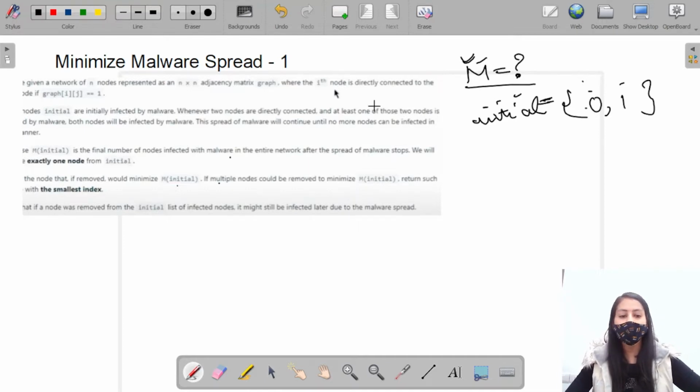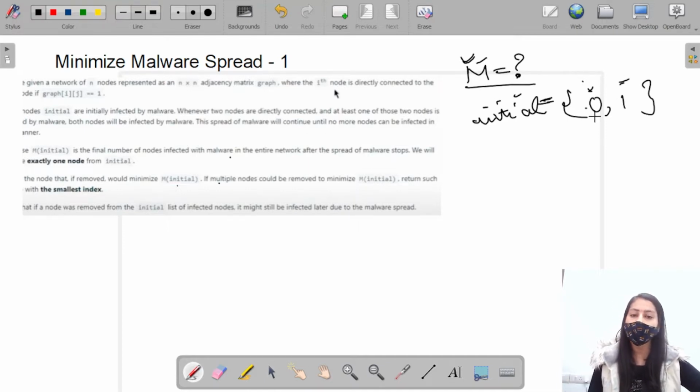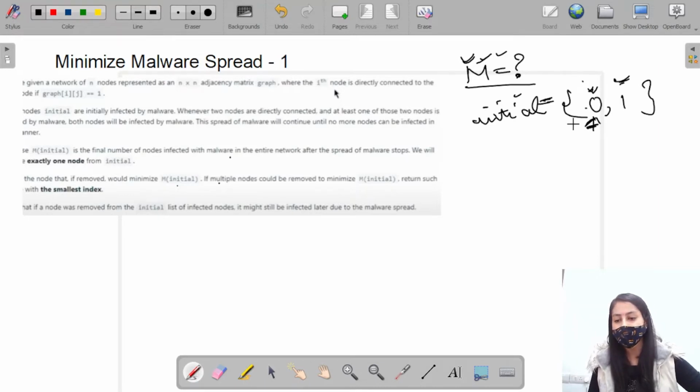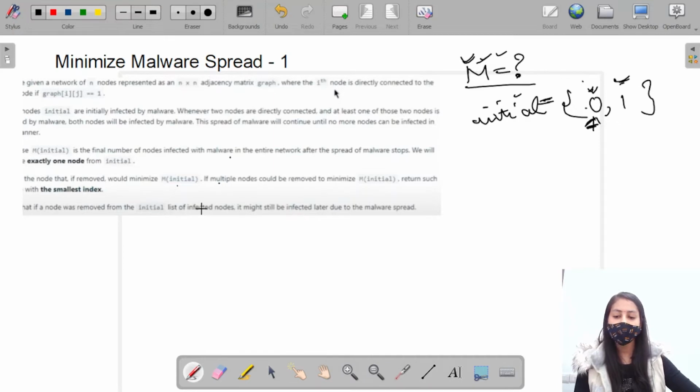So if multiple nodes can be used for this purpose, that is by removing 0 the m remains the same, and by removing 1 the m also remains the same, then in that case we have to return the node which is present at the smallest index. So return that node. If a node was removed from the initial list of infected, it might still be infected later due to the malware spread.